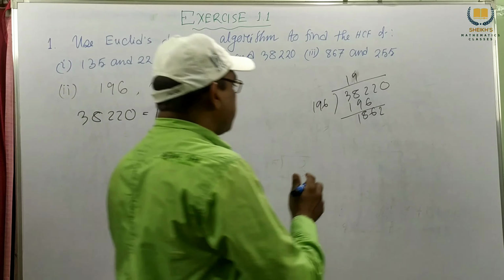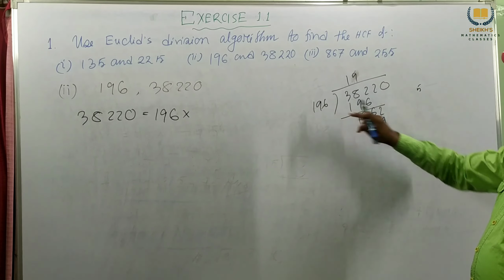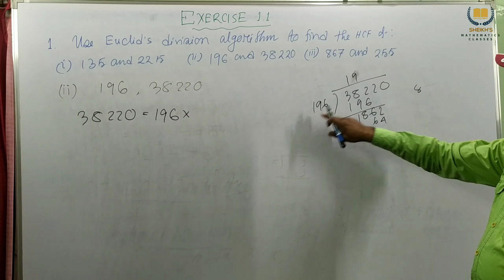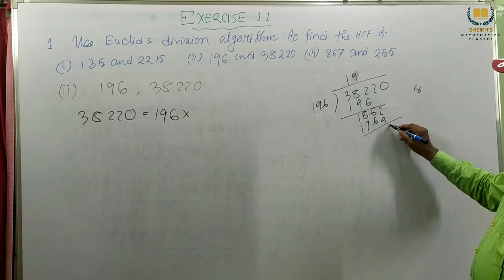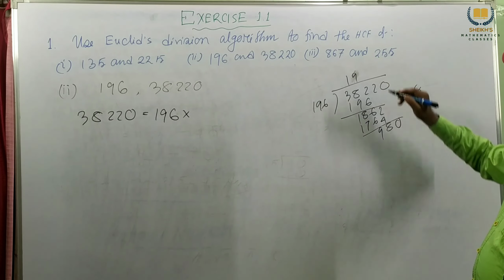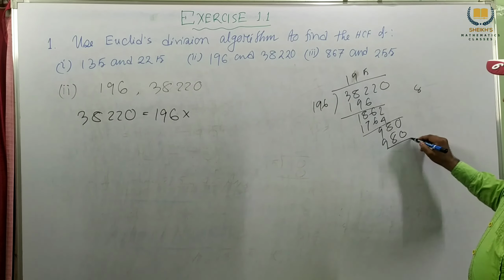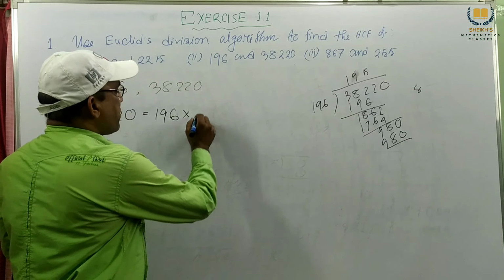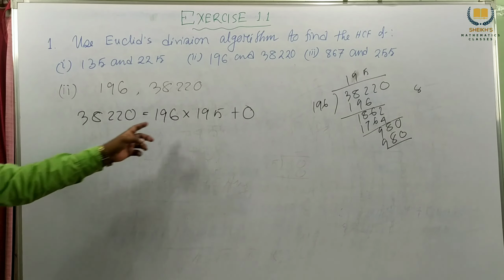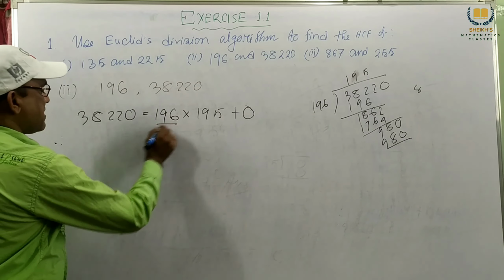Continuing the division in this way, the last digits give 195. So 196 into 195, therefore there is 0 remainder, therefore this is our HCF.